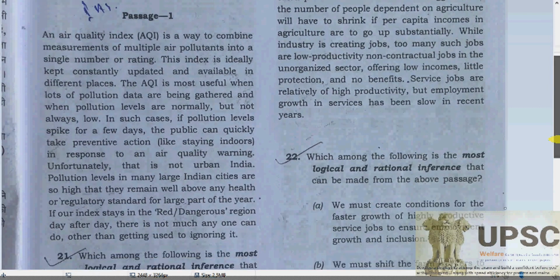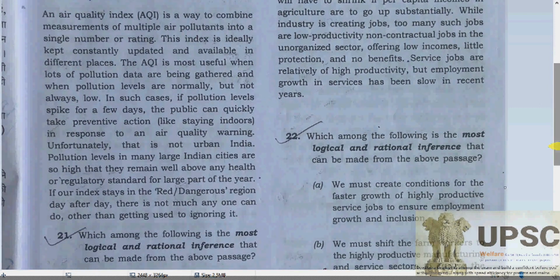Now let's start with the first passage. As we know, firstly we will go through the passage carefully, then try to understand it very well, then reply to the queries that have been asked on the basis of the passage. So let's start, guys.